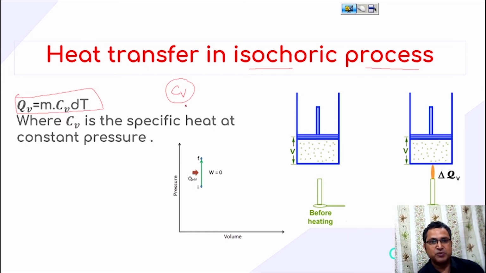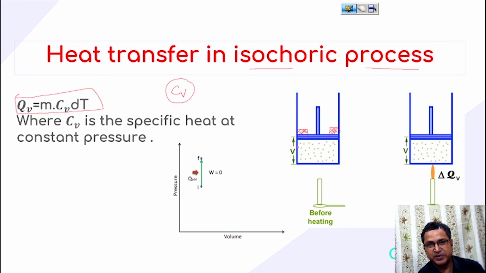So what is the specific heat at constant volume? Suppose this is a piston, and some gas is present inside this piston cylinder arrangement, and here a stopper has been used so that the piston does not move, it is fixed.